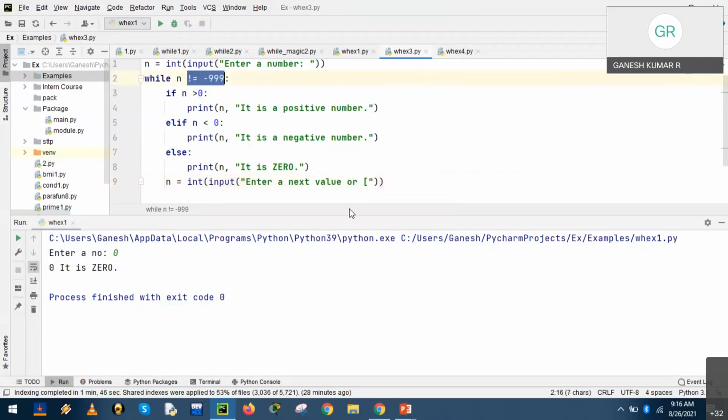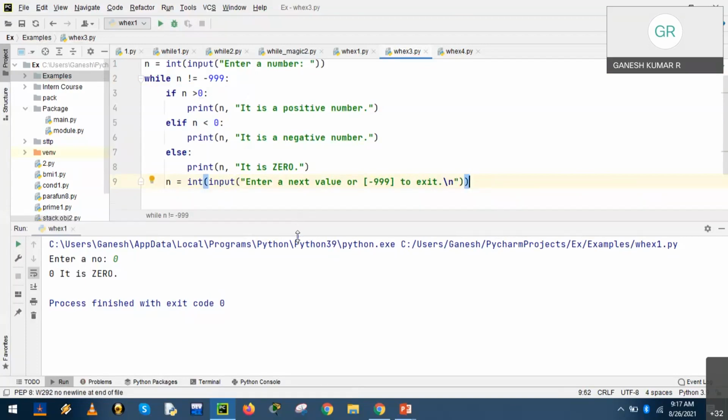As long as the expression is met, we need to enter. The conditional expression is minus 999. It could be any valid value. Okay, got it? To exit, right? Okay, which may appear in the new line character.